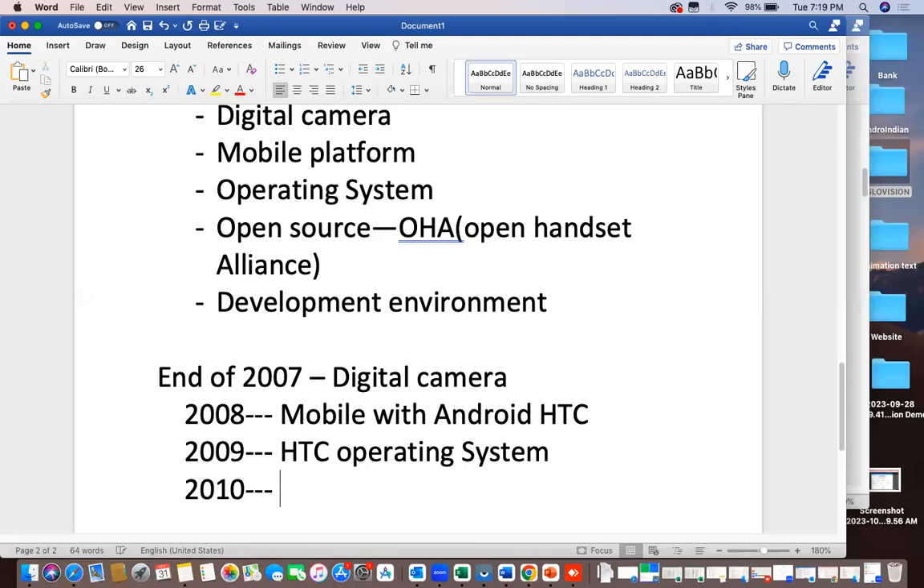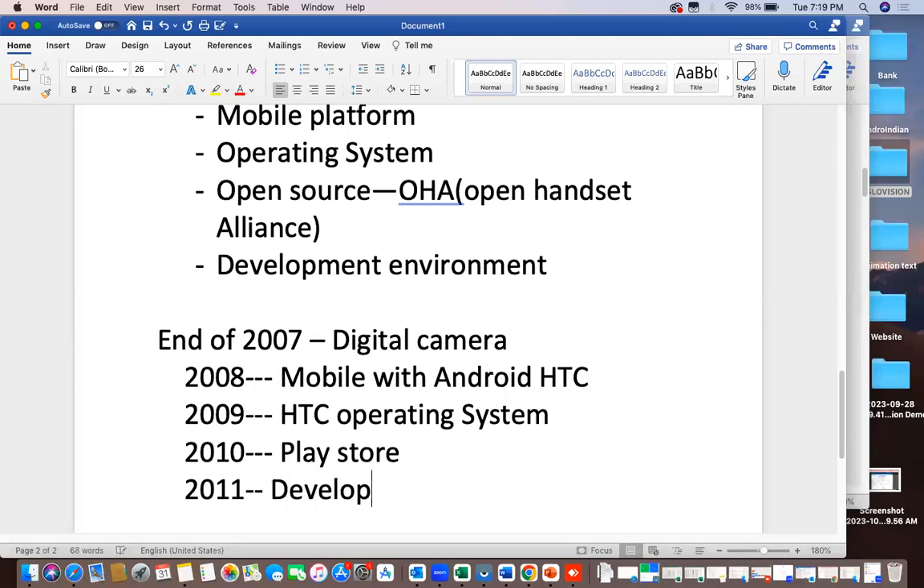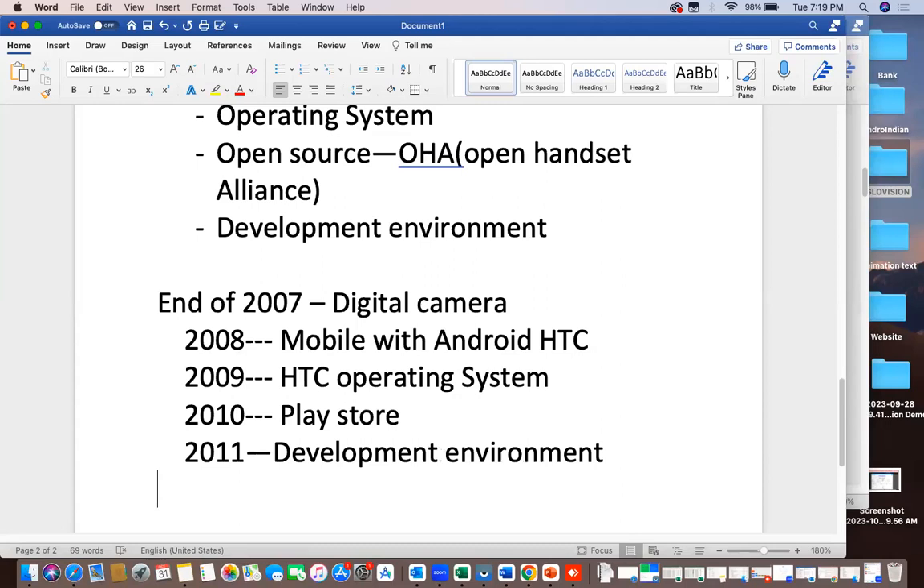Then they succeeded in 2010. Sorry, in 2010 it's not development. They released the Play Store, and they uploaded some of the applications. Then slowly other manufacturers showed interest in coming into this, and in mid 2011, they succeeded with the development environment. So the development environment came into the picture in 2011.